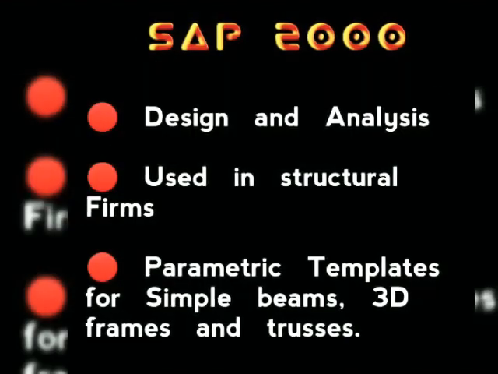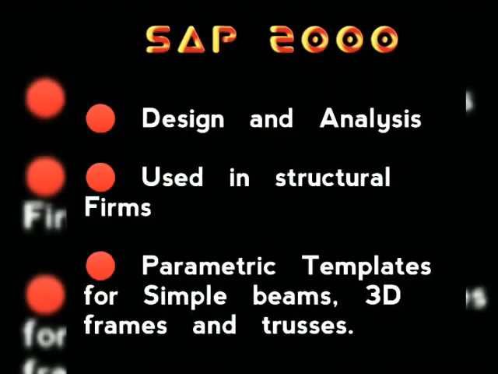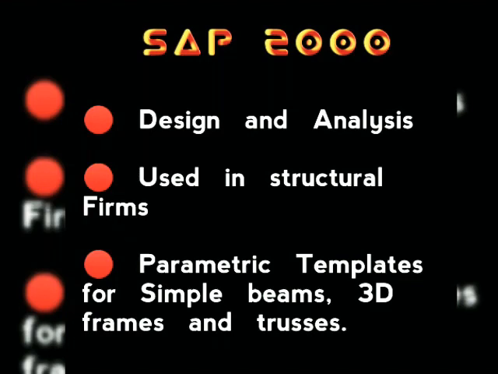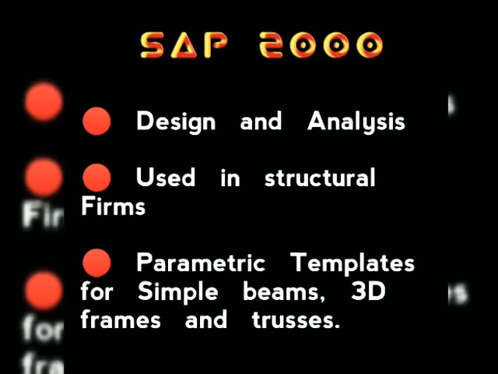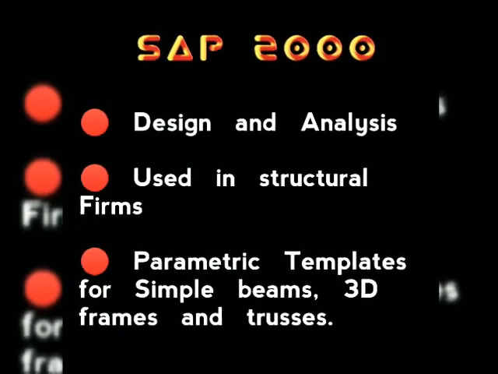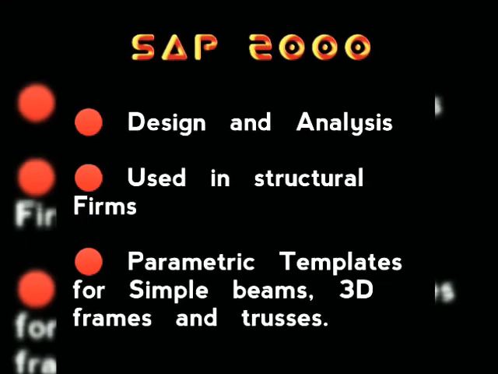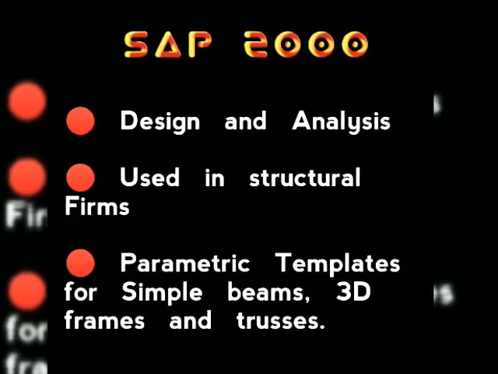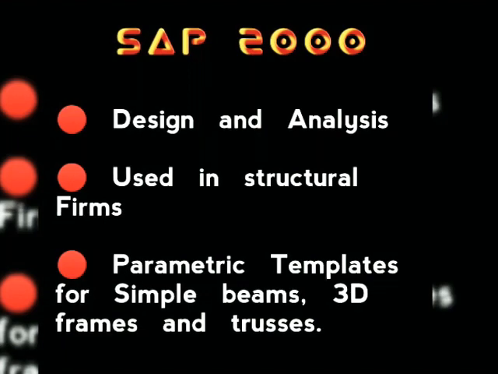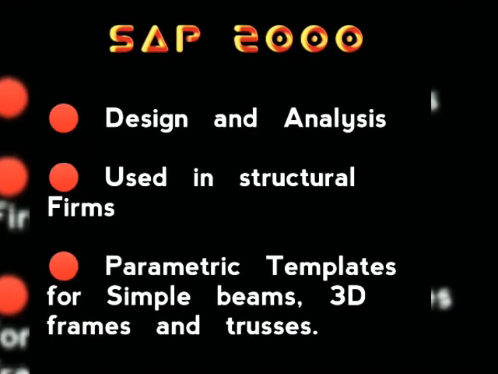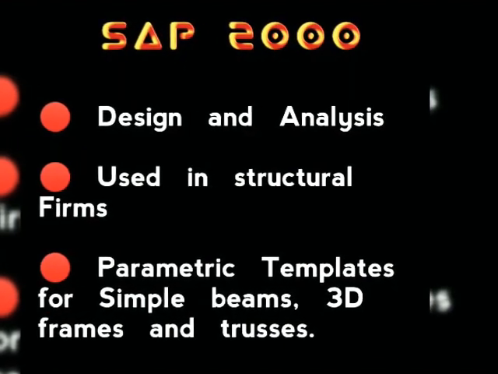SAP2000. It is another software available for design and analysis of structures. It is also used in many structural firms. It has a wide selection of templates for quickly starting a new model. SAP2000 includes parametric templates for simple beams, 3D trusses, 3D frames, staircases, and pipes.